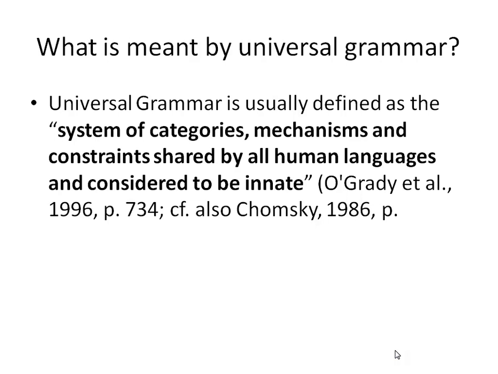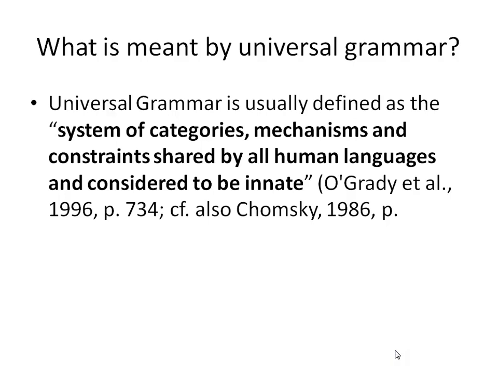System of categories, that means interrogatives, negatives, singular, plural, definite, indefinite. System of categories, mechanisms and constraints. Mechanism means the present tense, past tense, future tense, singular, plural, female, male. These are the mechanisms. So system of categories, system of mechanisms and constraints.